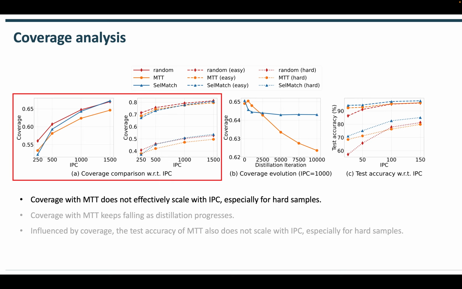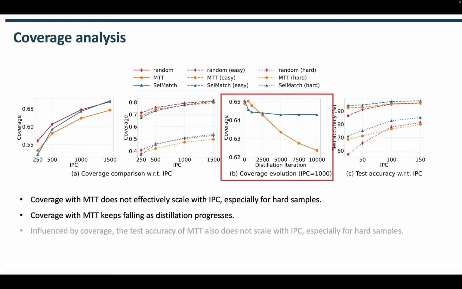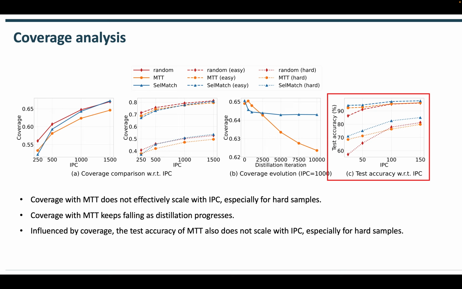We observed that coverage with MTT does not effectively scale with IPC, especially for hard samples. Also, coverage with MTT keeps falling as distillation iterates. In contrast, SelMatch enhances coverage for both easy and hard groups, leading to improved test accuracy overall, especially for the hard group.